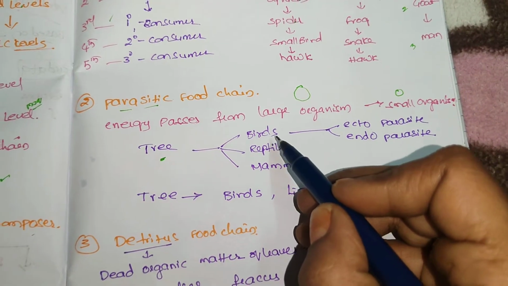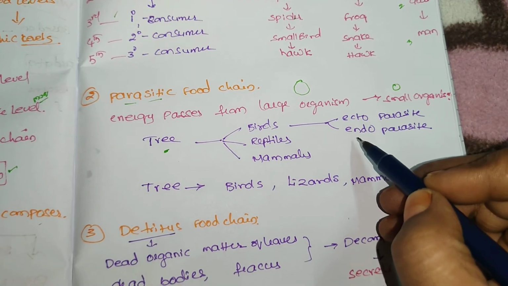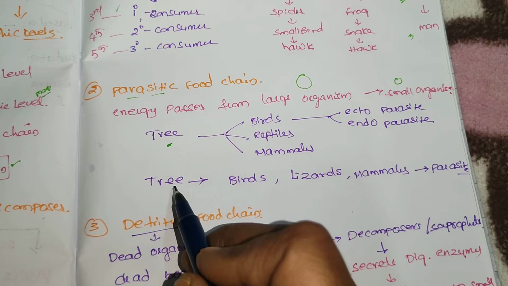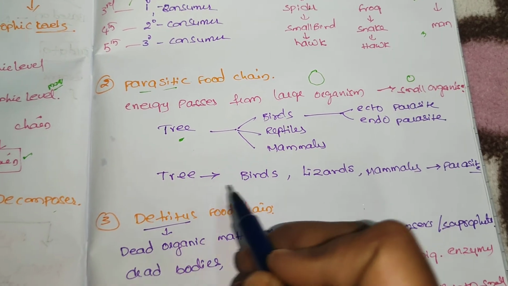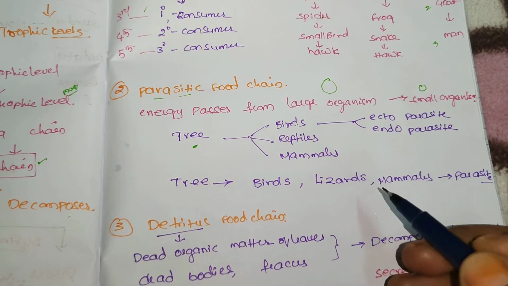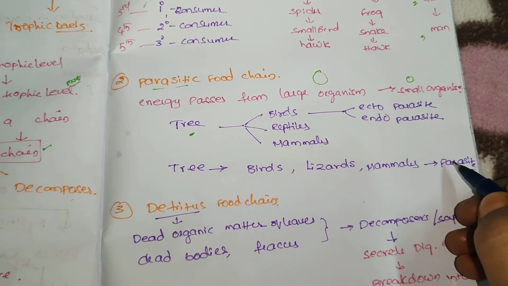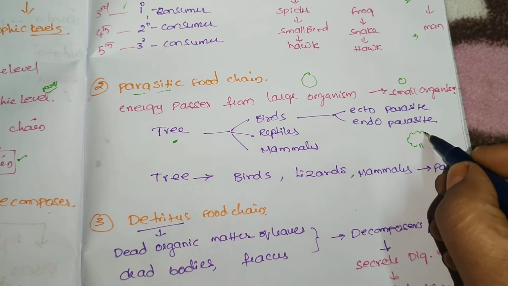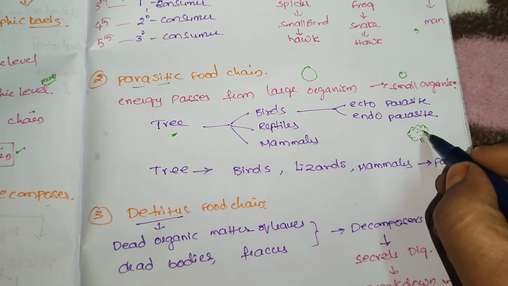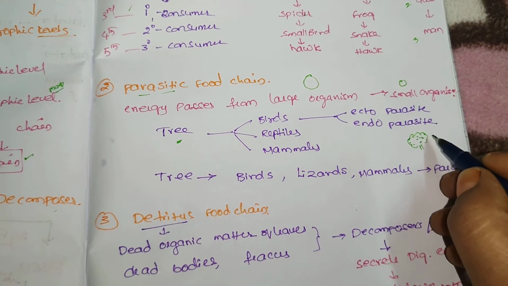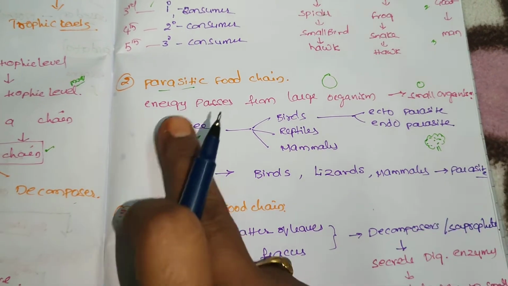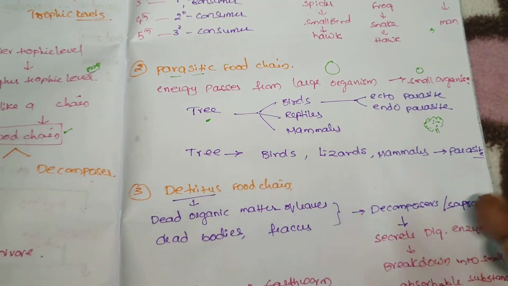Remember this point. Here the tree is also a producer, like in the grazing food chain. From the tree, the energy passes to many small organisms. Even birds have a number of parasites, ectoparasites and endoparasites. The tree is the first trophic level, birds, lizards and mammals are secondary, and parasites are the third trophic level. So a large organism giving food energy to a number of small organisms is called a parasitic food chain.